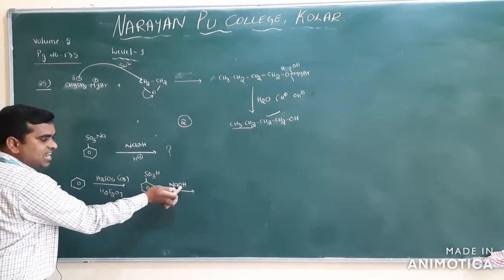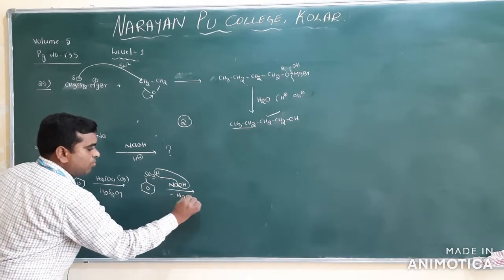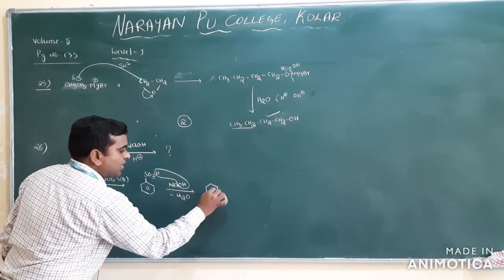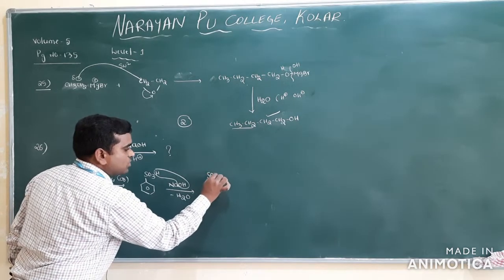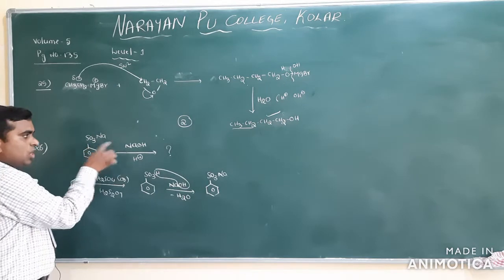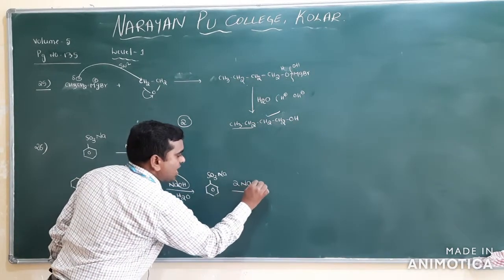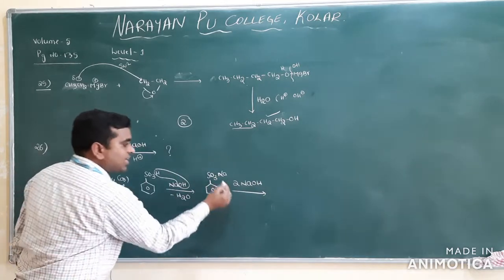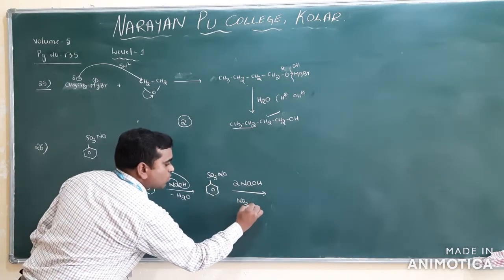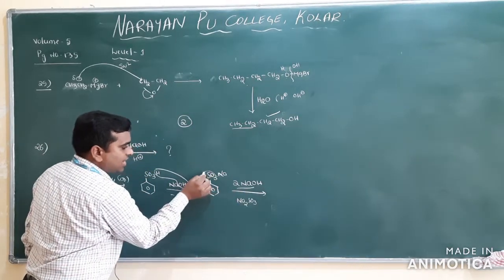Then this is treated with NaOH. NaOH is a base and this is an acid. You know acid and base react and water will be removed. Then what compound will you get? You will get the compound SO3Na, sodium benzene sulfonate. This is it. Now it is treated with 2 moles of NaOH. Have you remembered or not? So what will you get here? Na2SO3 will be removed. Here 2 Na and here SO3.